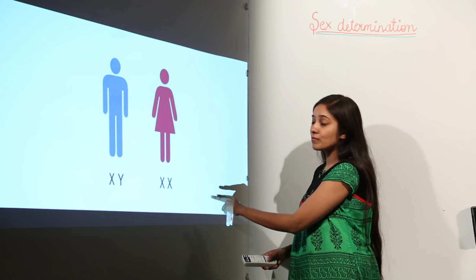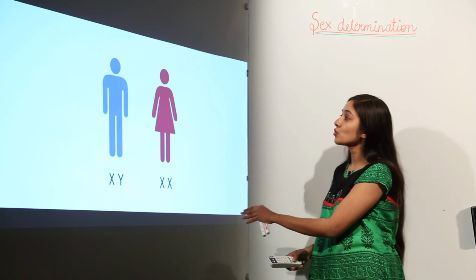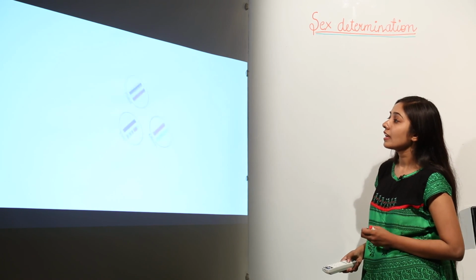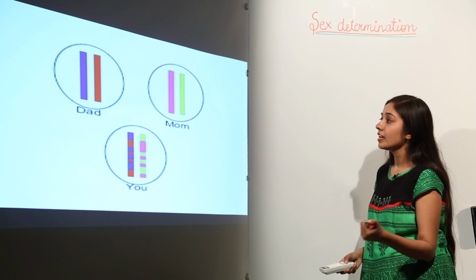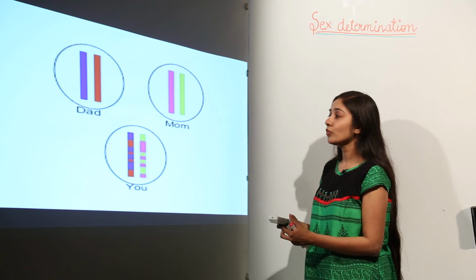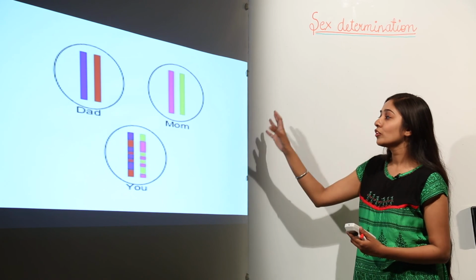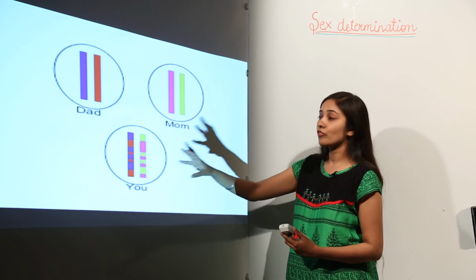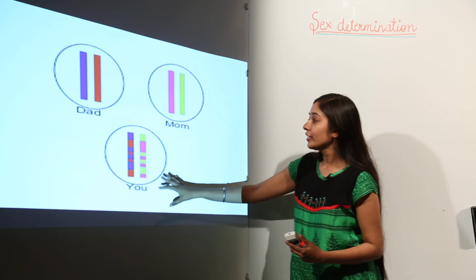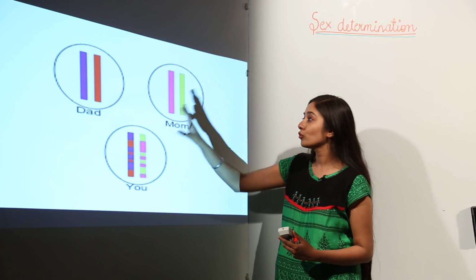So remember, if the sex chromosome is XY, it will result into a male, and if the chromosomes are XX, it will result into a female. So this is how this determination is there. Whenever this happens, you get the genes or the DNA from both your parents, from your dad also, from your mom also, and this is how you get these genes from both of your parents.